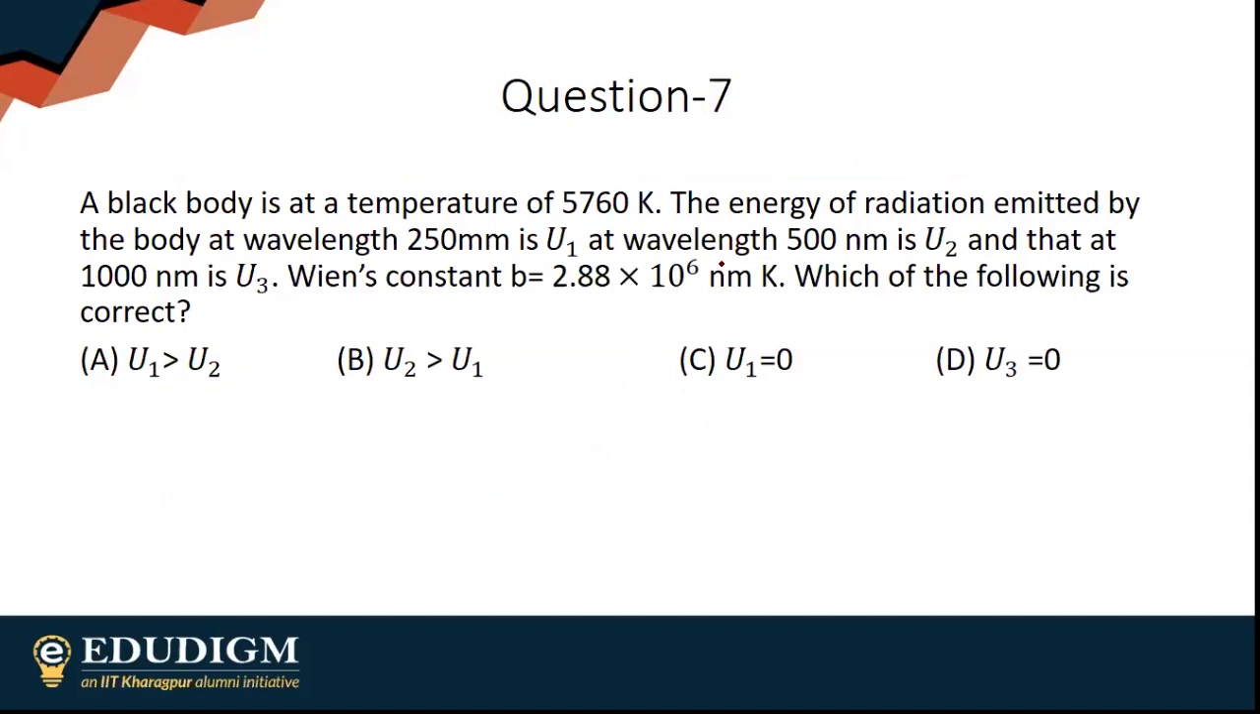Black body is at temperature 5760 Kelvin. Energy of radiation emitted by the body at wavelength 250 millimeters is U1, at wavelength 500 nanometers is U2, and that at 1000 nanometers is U3. Wien's constant is given. Which of the following is correct? And obviously temperature of the black body is given as this.